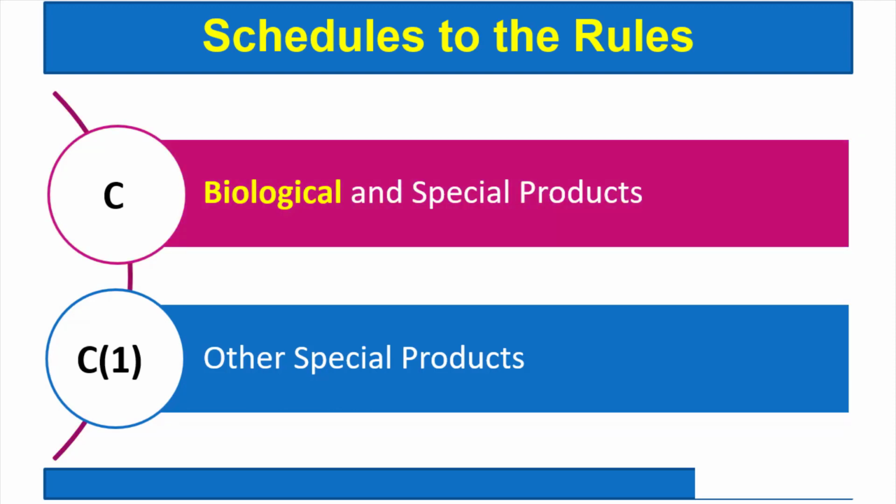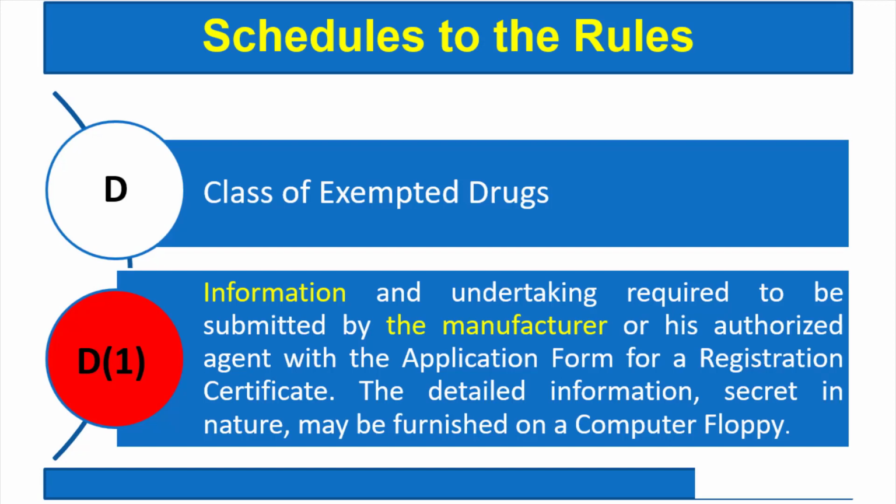Schedule C, biological and special products. Schedule C1 is for other special products. Schedule D is for the class of exempted drugs for certain provisions.